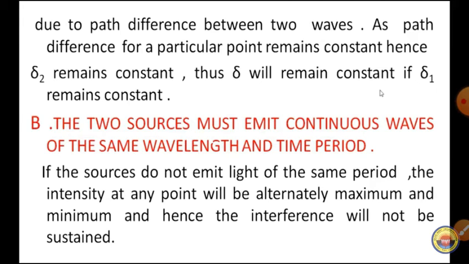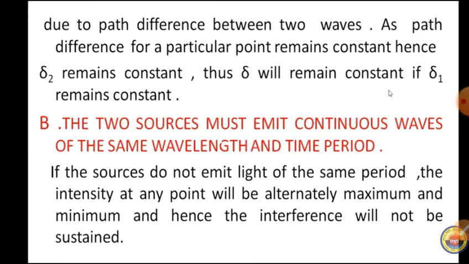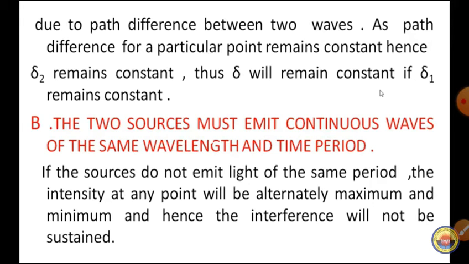The two sources must emit continuous waves of the same wavelength and time period. If the sources do not emit light of the same period, the intensity at any point will be alternately maximum and minimum, and hence the interference will not be sustained.